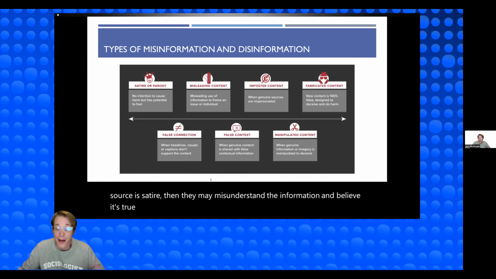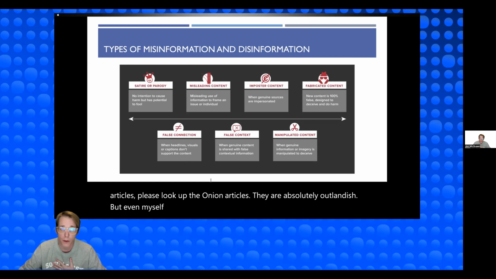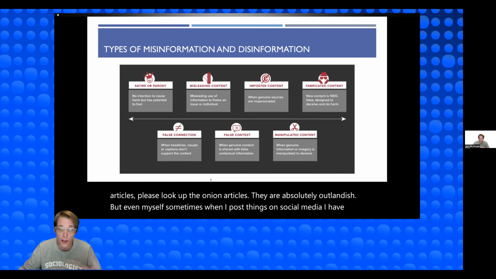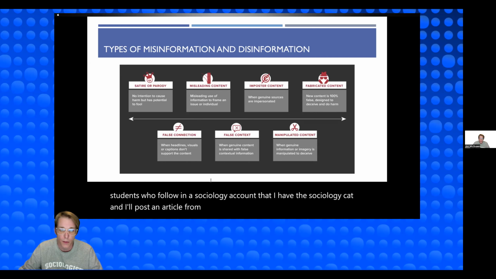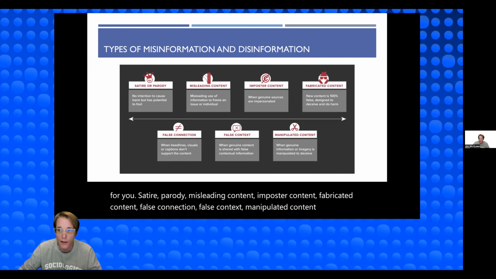An example of this, if you haven't ever looked up the Onion articles, please look up the Onion articles. They are absolutely outlandish. But even myself, sometimes when I post things on social media, I have students who follow a sociology account that I have, the Sociology Cat. And I'll post an article from the Onion, and if I don't remember to put LOL or something, I worry that they're taking my information that I post as accuracy. So also worry about the voice that you're leading, right? So this can be a good tool for you. Satire, parody, misleading content, imposter content, fabricated content, false connection, false context, manipulated content. Please be aware of this.